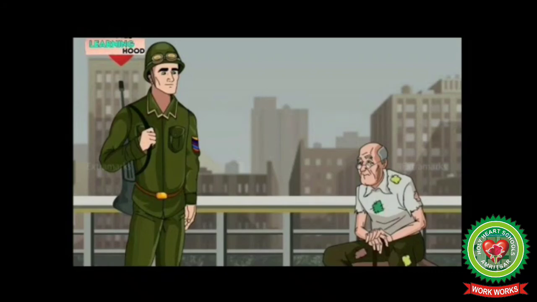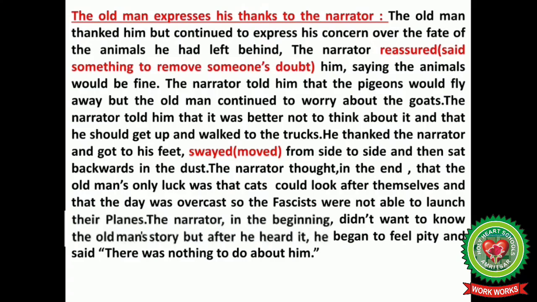The soldier was again and again encouraging the old man to get up to catch a ride on a truck to Barcelona, but the old man expressed his inability to do so. The old man expresses his thanks to the narrator. The old man thanked him but continued to express his concern over the fate of the animals he had left behind. The narrator reassured him, saying the animals would be fine.